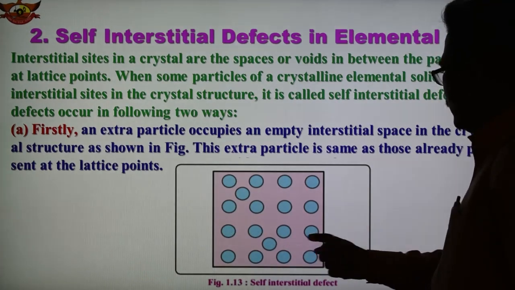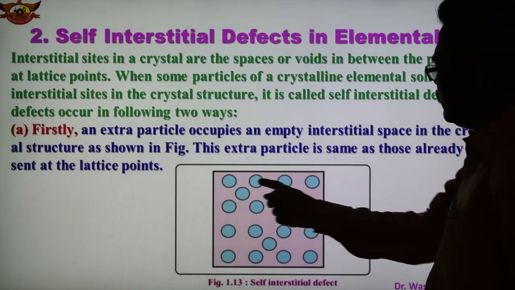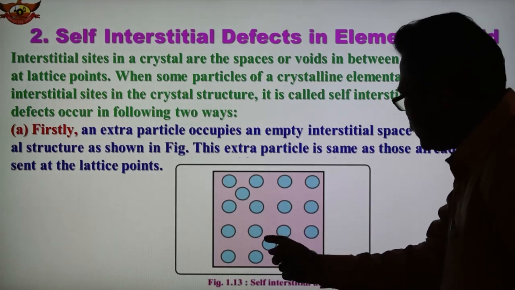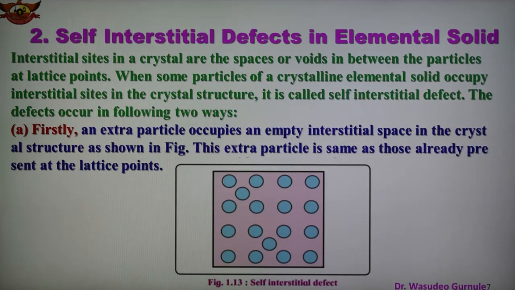So this is the particle, and in one line four particles are there. But now here this is the particle which occupies an interstitial site. So this is a self-interstitial, and there are two ways that these self-interstitial defects are created. Firstly, an extra particle occupies an empty interstitial space in the crystal structure, as shown here.